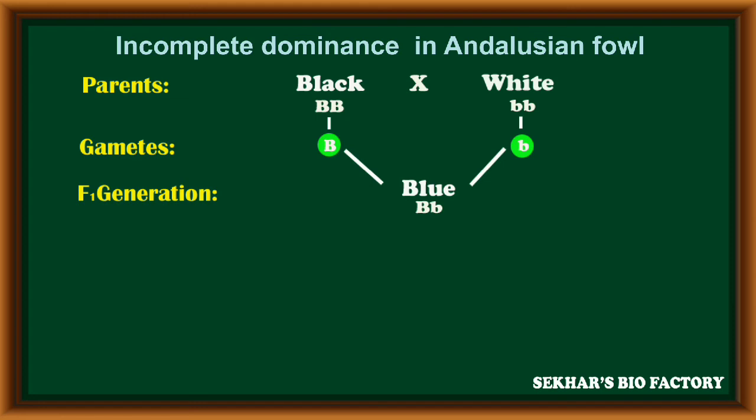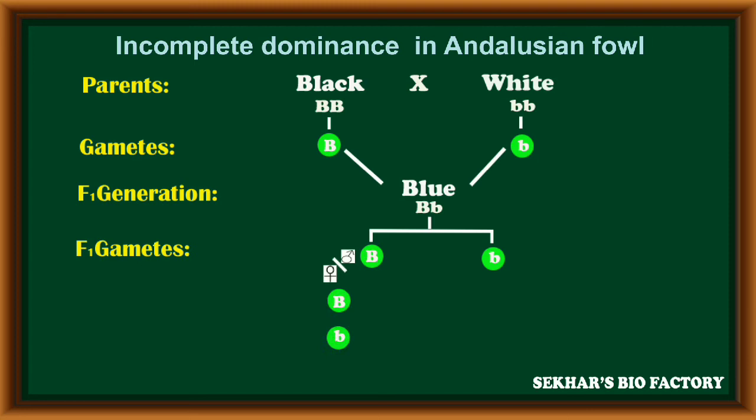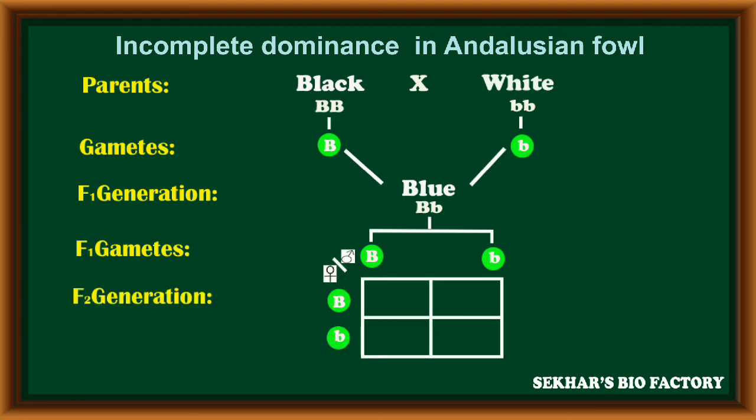In this F1 generation, a blending character or new character is expressed, with blue feathered fowls having capital B small b as the genotype. This F1 hybrid can produce two types of gametes. In these, 50% of gametes are with capital B allele and the remaining 50% of gametes are with small b allele. These gametes are fused randomly to form the F2 generation.